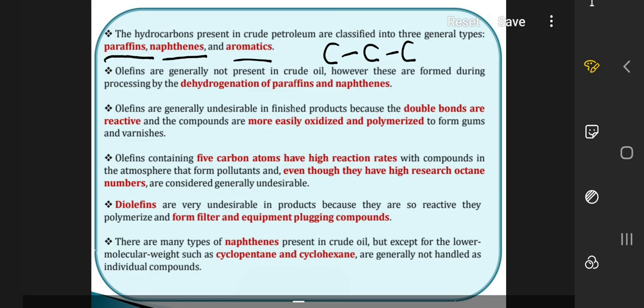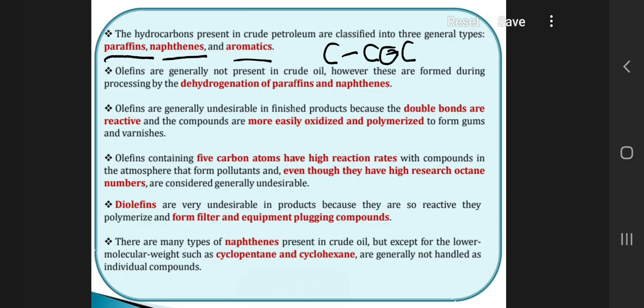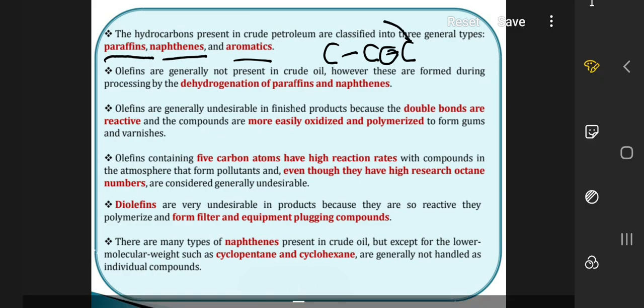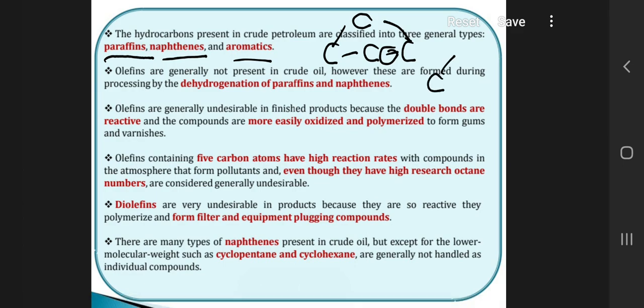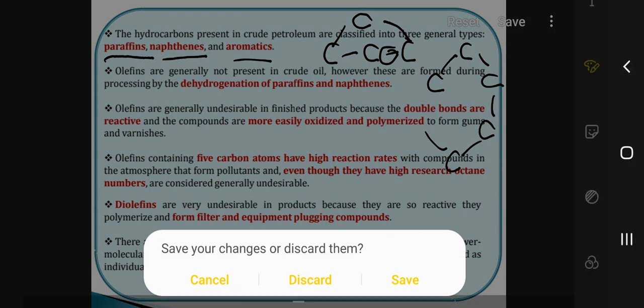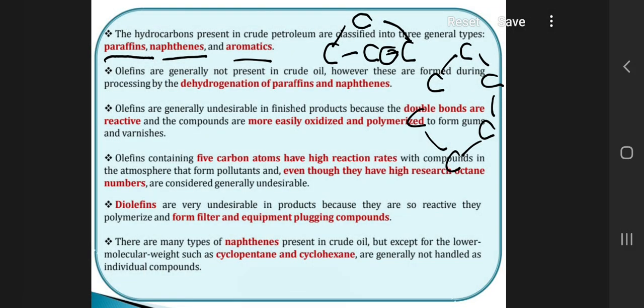Naphthenes are compounds that have a saturated chain, meaning single bonds are present, but it is cyclic in nature, like cyclohexane. This is cyclohexane, having a cyclic chain.